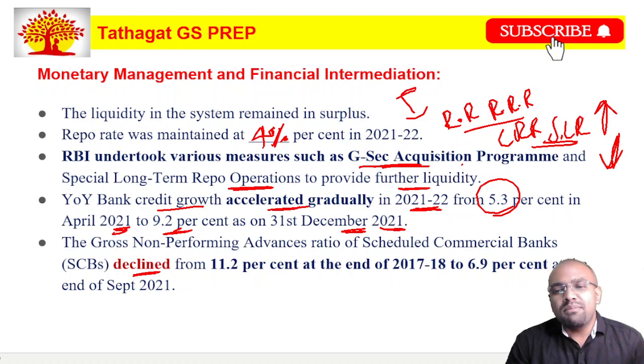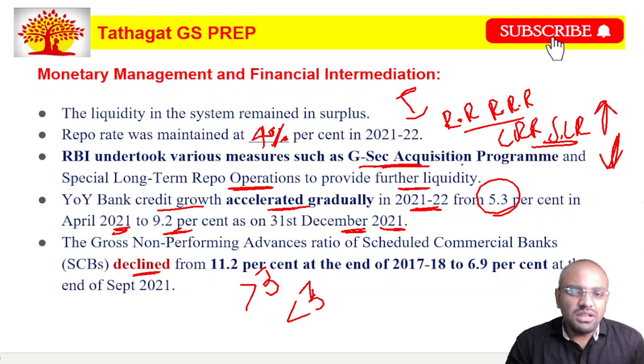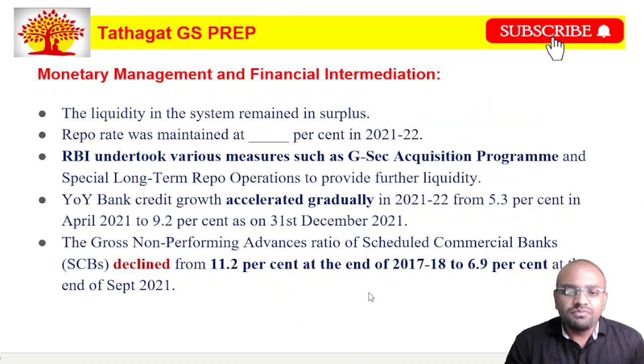The Indian banking sector is facing one of the biggest problems, that is, non-performing assets. So what is the meaning of non-performing asset? Whenever a bank gives a loan to an individual or a company, if that loan or the interest is not returned for more than 3 months, then we call it a non-performing asset. And if it is for less than 3 months, then we usually mention it in the special mention account, friends. Okay. So these non-performing assets have decreased. Let us look at the next slide.